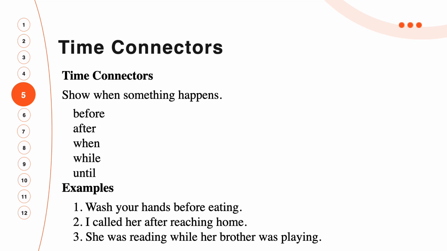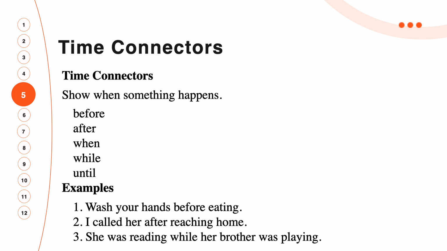In the first example, before eating contains before, which is used in time connectors. The second one had after. After is a time connector, so that's why the example was in time connectors. The third one, she was reading while her brother was playing. In this sentence, while is a time connecting word, so it was also in time connecting words.